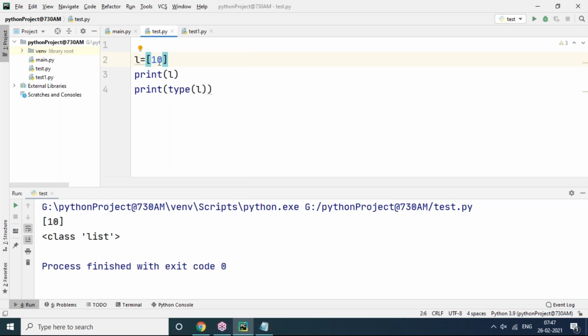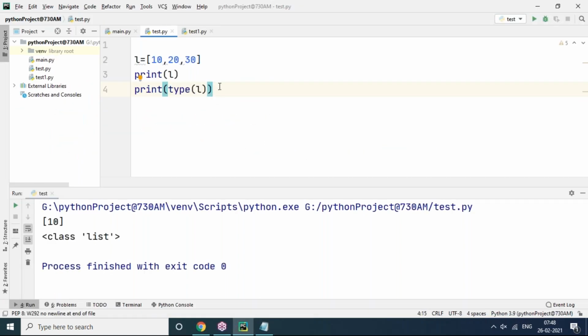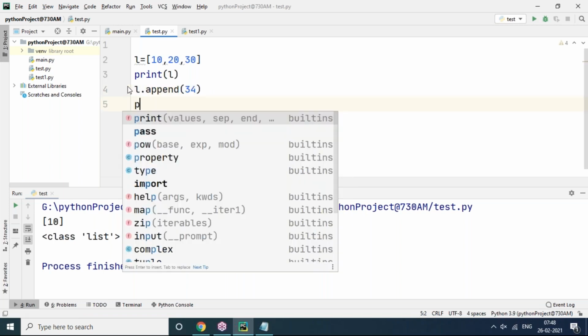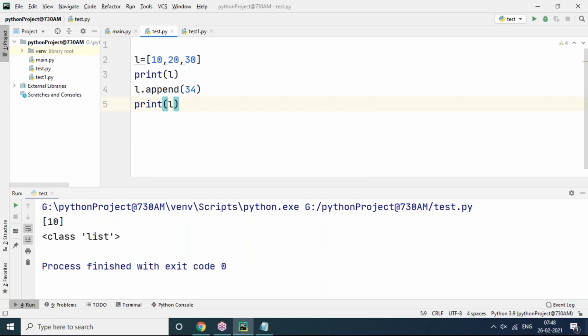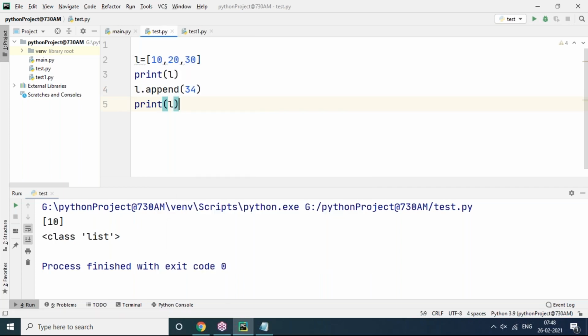Now I'm saying that a list is mutable. Mutable means we can modify it directly. Suppose you can see how I'm trying to do mutable things. We have some methods: L dot add, or rather append is a method. We are appending the value to the list. Print L directly. It's modified easily. 34 is added to the list, at the end only.